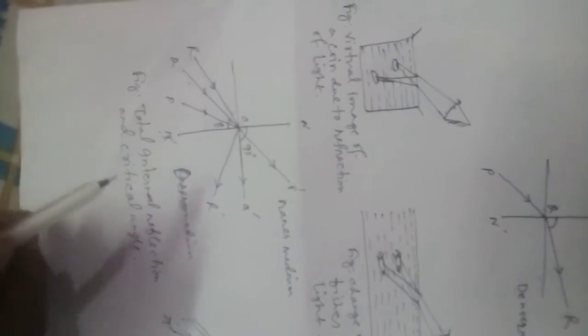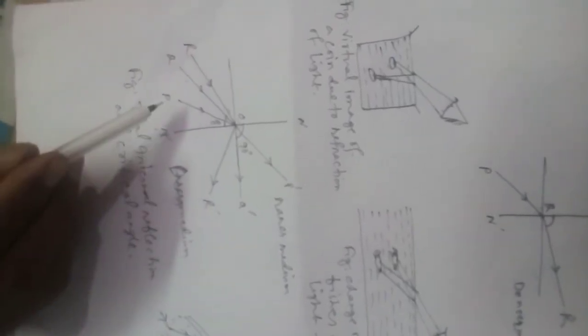The conditions for total internal reflection are two. One is that total internal reflection occurs only when the light ray goes from a denser medium to a rarer medium. That means the ray of light must go from denser medium to rarer medium.